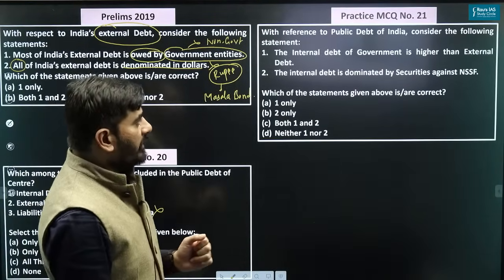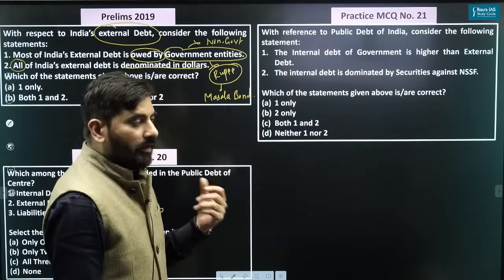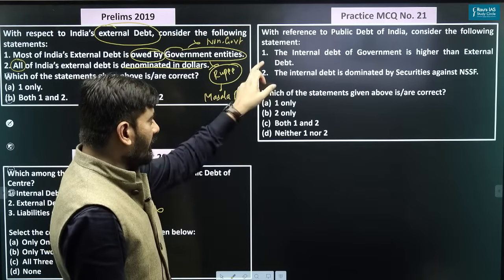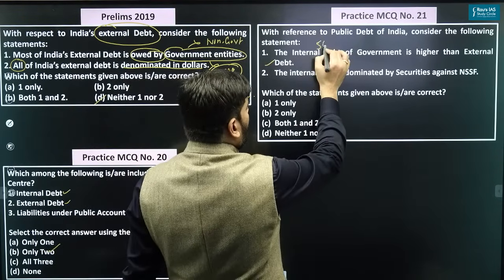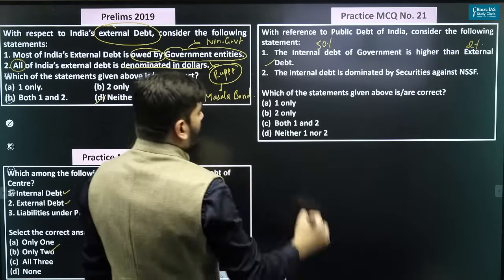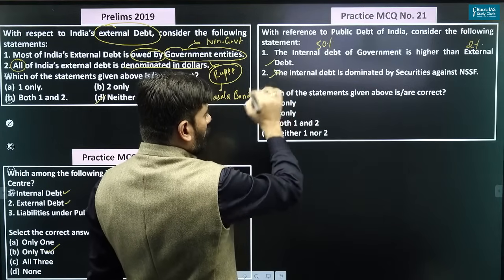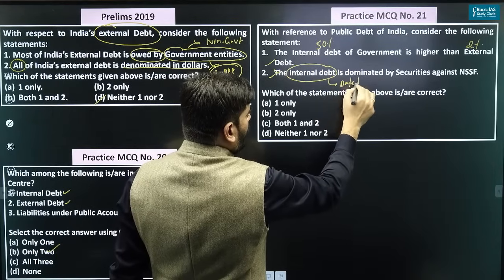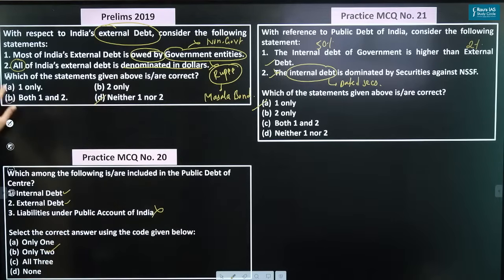With reference to the public debt of India, consider the following statements. Internal debt of the government is higher than the external debt. Yes, indeed. I told you internal debt is around 50% and external debt is around 2%. Internal debt is dominated by securities against NSSF. No, internal debt is dominated by borrowings through dated securities. So the right answer is only one.